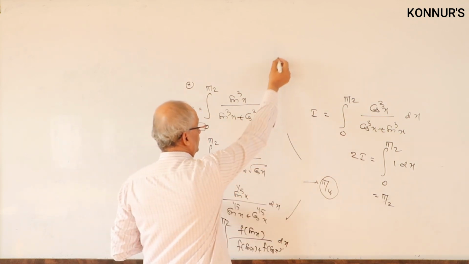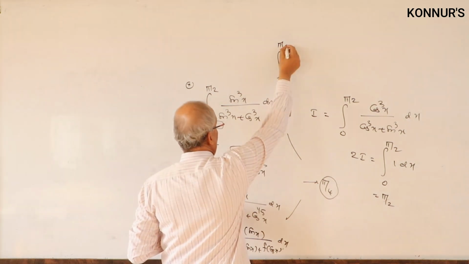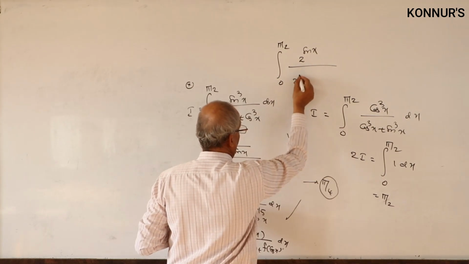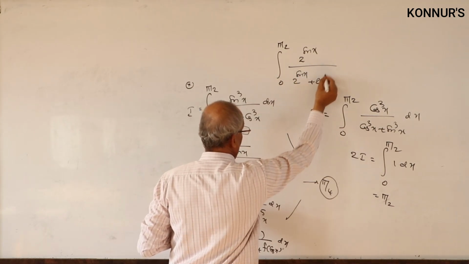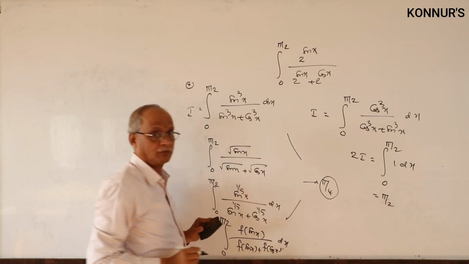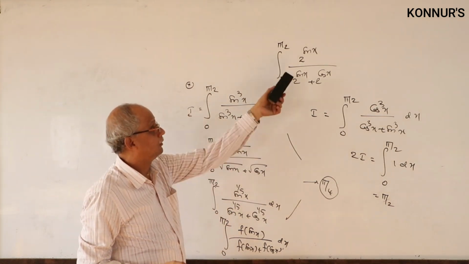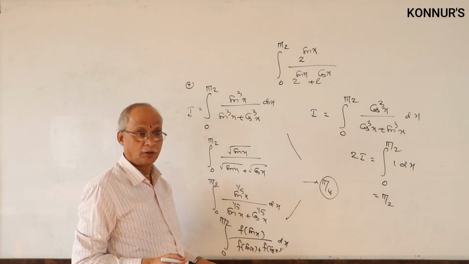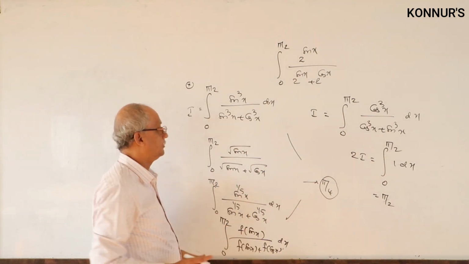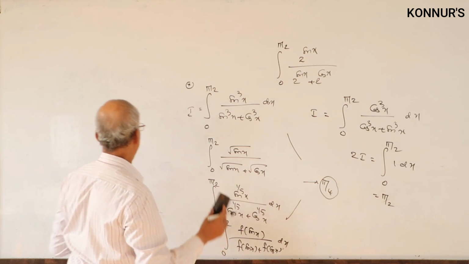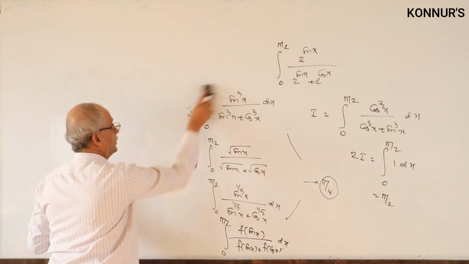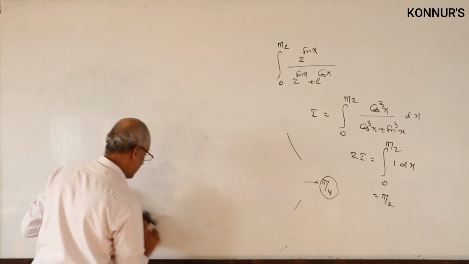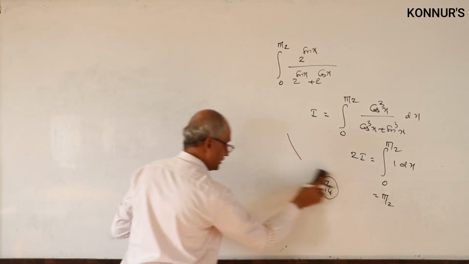Suddenly in the exam, this problem can come: 0 to pi by 2 of 2 power sin x by 2 power sin x plus 2 power cos x. F is the same only. You will get the same answer, pi by 4. This model is there in the assignment, so that is the reason I gave it here. So the property is very important. This is one additional property for definite integrals.